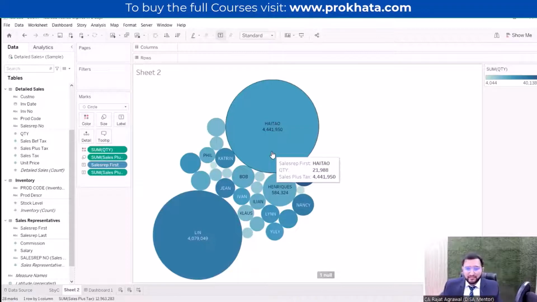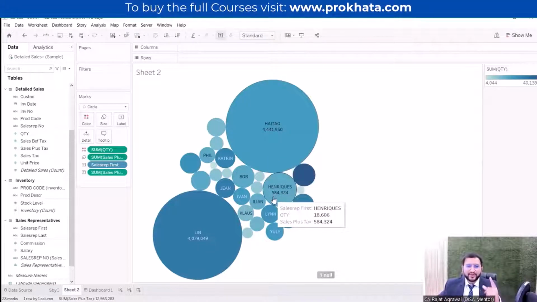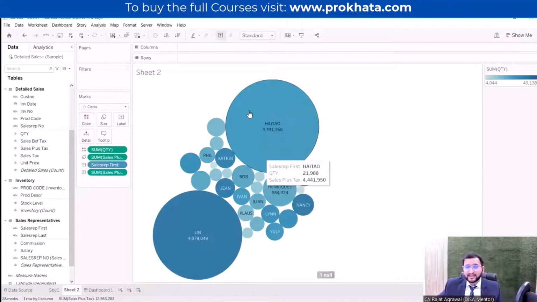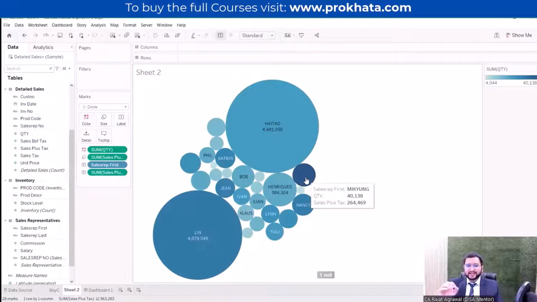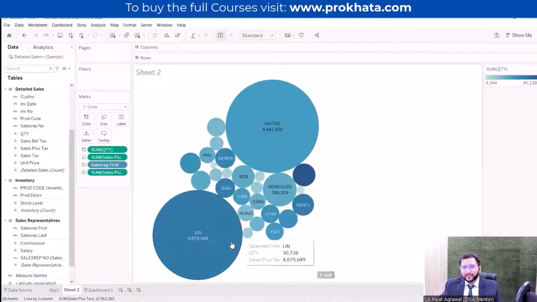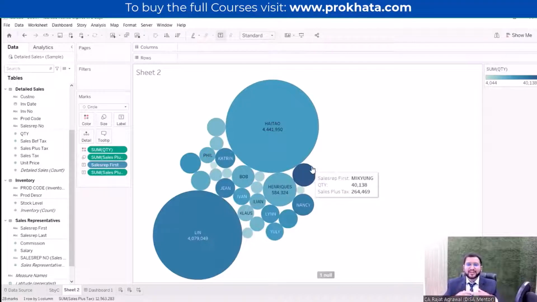In multi-dimension, with the help of color we are analyzing, and with the help of the size of the bubble we are analyzing. The size of the bubble shows the amount of sale, and the color of the bubble shows the quantity of sale. As I can see, McCune, the sales representative, is selling the maximum quantity, but the sales amount is very less. If you want to incentivize people, it should not be partial. So instead of seeing only one data, the sales amount, we should also consider the quantity. So here we have taken the quantity part also.